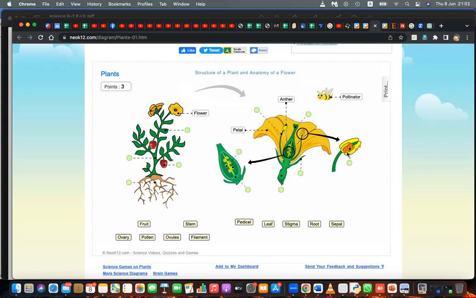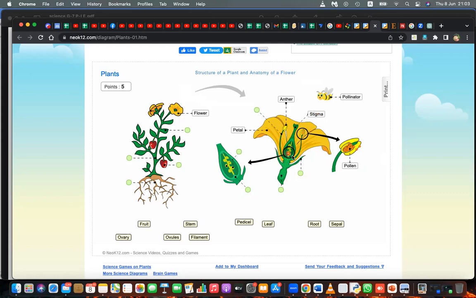Okay, what are these? Pollen. This one? Stigma.